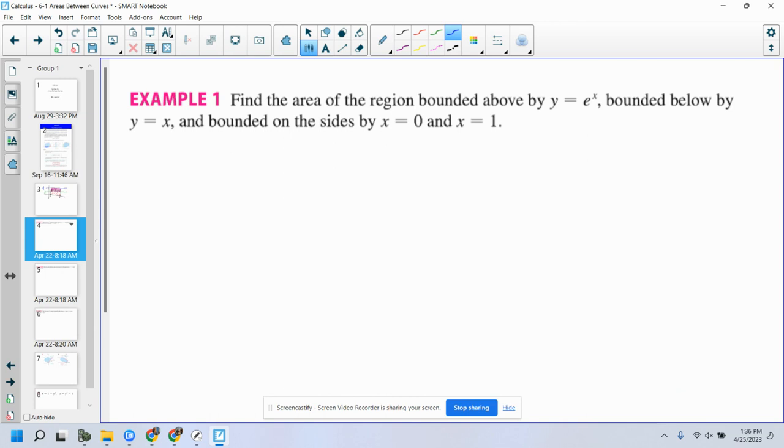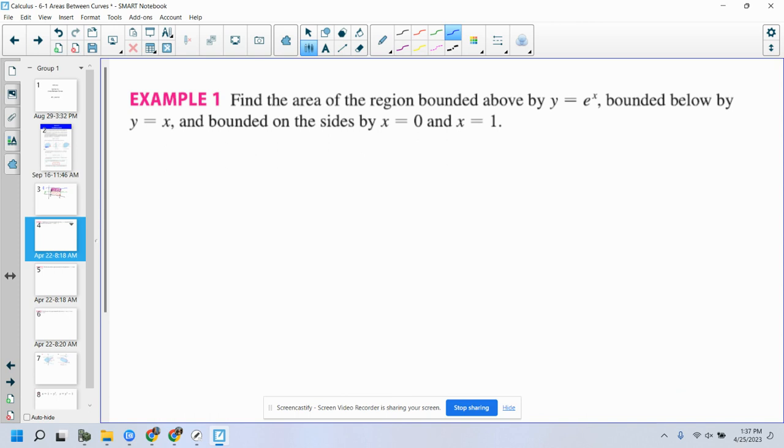That's not allowed. So f of x is always going to be the top function, graphically on the top, right? The one that's above the other function. So f of x is always going to be the one on top. G of x is always going to be the one on bottom. Top minus bottom, like always.